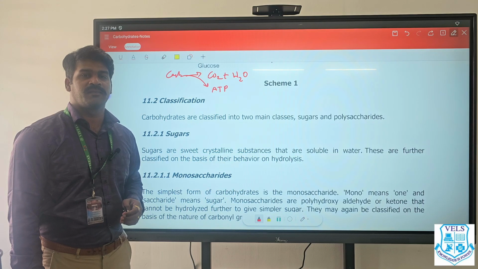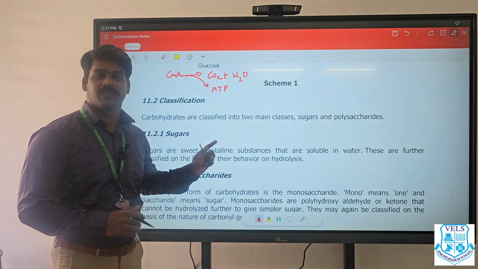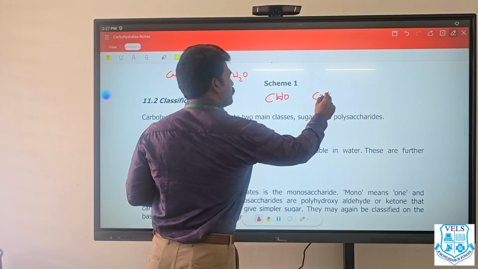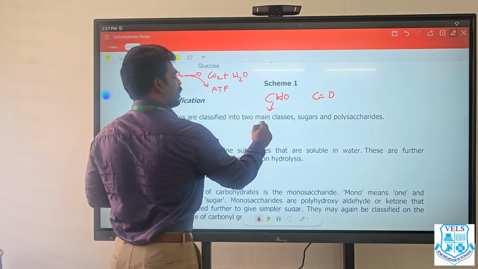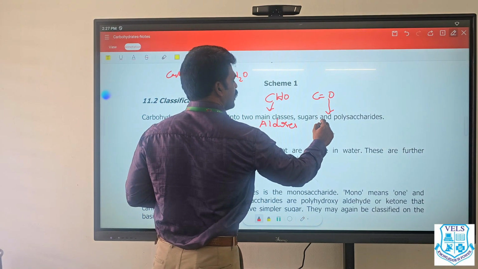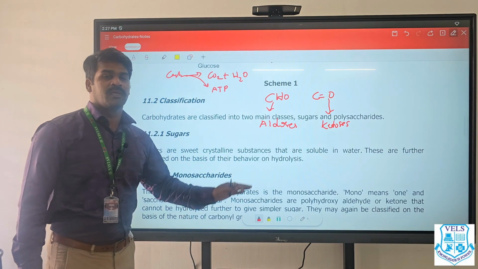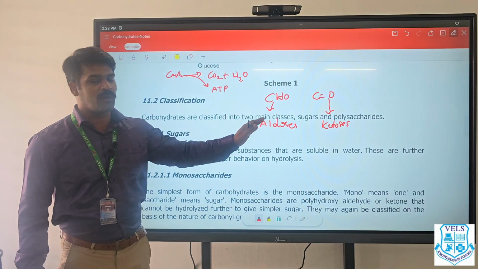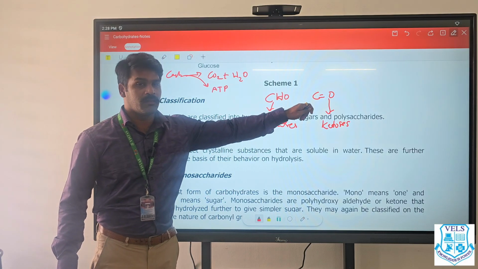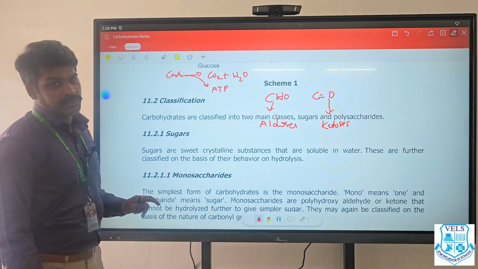Now, coming to the classification of carbohydrates. Carbohydrates are usually classified based on the functional group, the presence of an aldehyde group or ketone group. These are called aldoses, and these are called ketoses. Irrespective of the number of carbon atoms, if the carbohydrate contains an aldehyde group, it is termed an aldose. If it contains a ketone functional group, it is called a ketose.